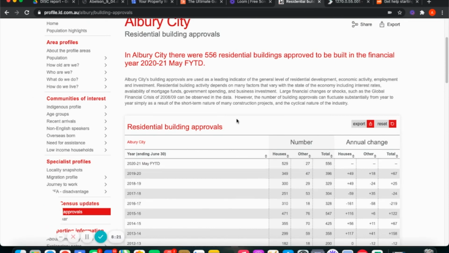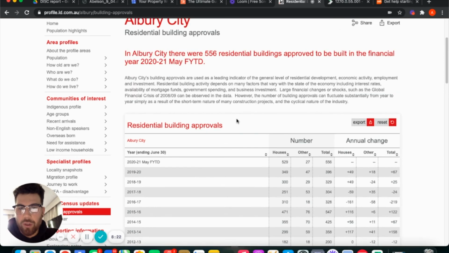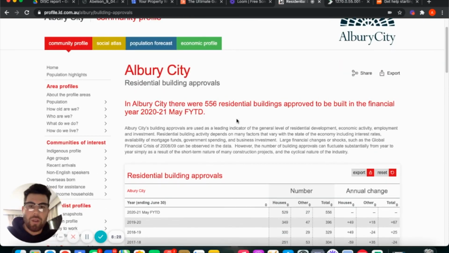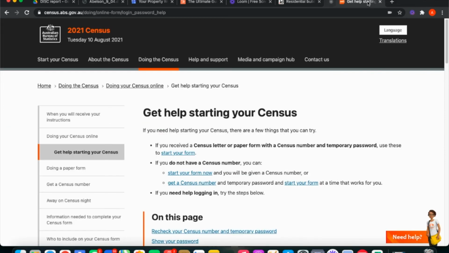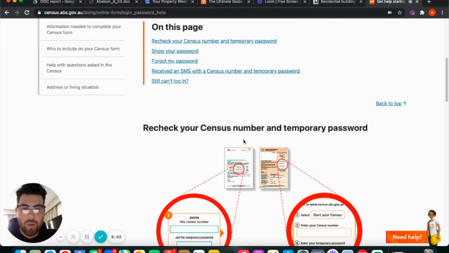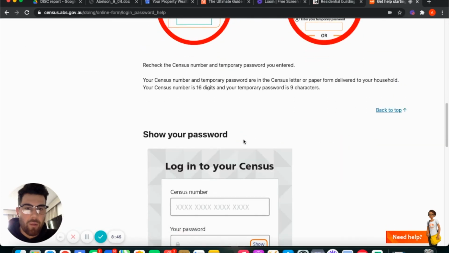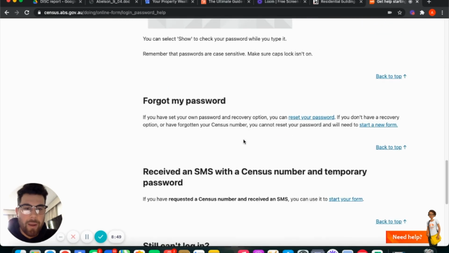Now all this data here is from SA3 level. So it gives you actually more of a solid base of information. Some data hubs have settings that can deter you and give you false readings. So you want to make sure you get SA3 data. And once this new form comes out of the Census 21, you're going to be able to get a lot more information and more accurate information because it's from 2021.